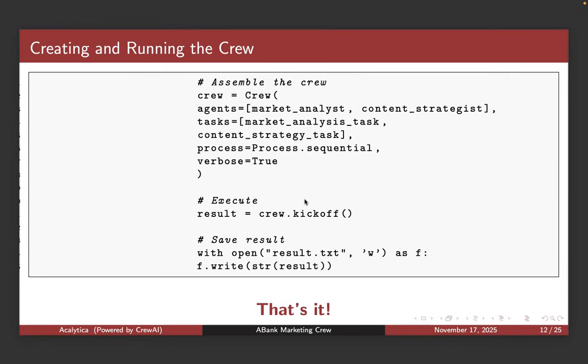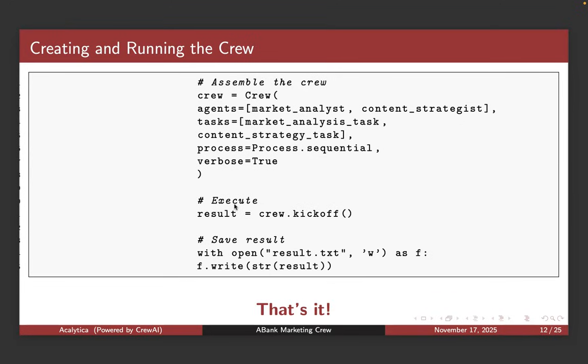We've got a team of 2 agents. Because we're using CrewAI, that's why we're using the word crew. The 2 agents are the market analyst and the content strategist, the tasks are market analysis and content strategy, and the process, like we saw in the previous slide, is sequential, one agent after the other.